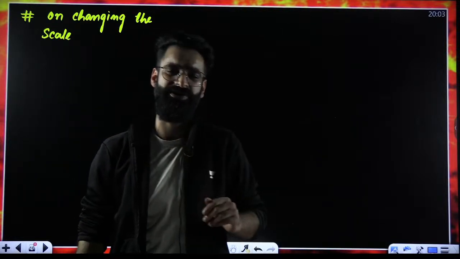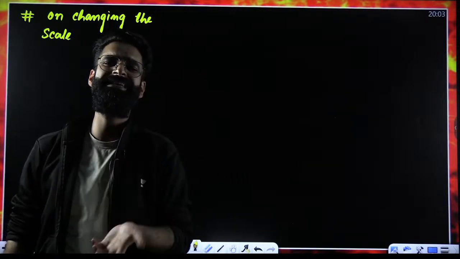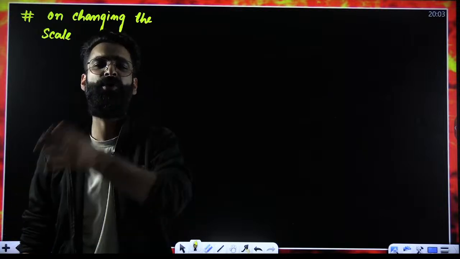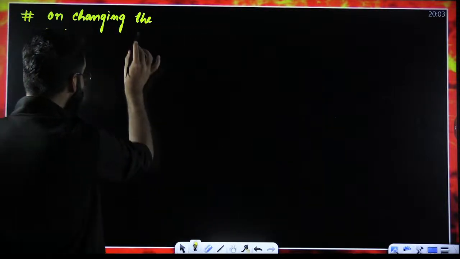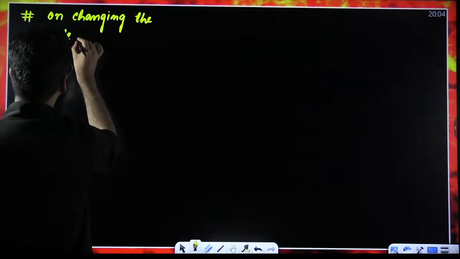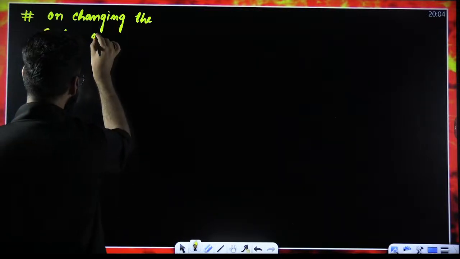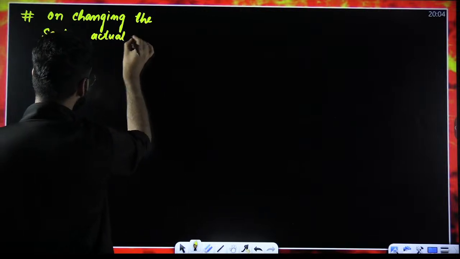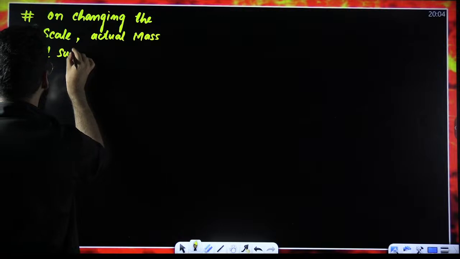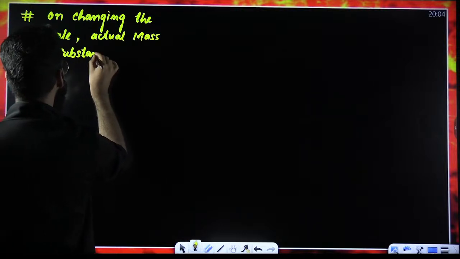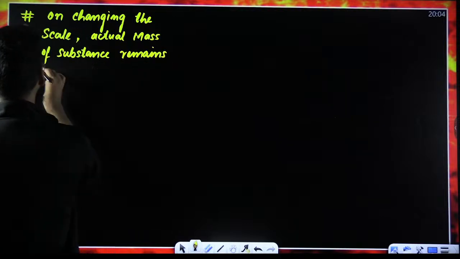Imagine if the scale is changed. Instead of 1 by 12th of the mass of a carbon-12 atom, if you write 1/6 of the mass of a carbon-12 atom, or 1/24th of the mass of a carbon-12 atom, what happens due to that? Remember it directly from now onwards. On changing the scale, the actual mass of the substance does not change. It remains unchanged.